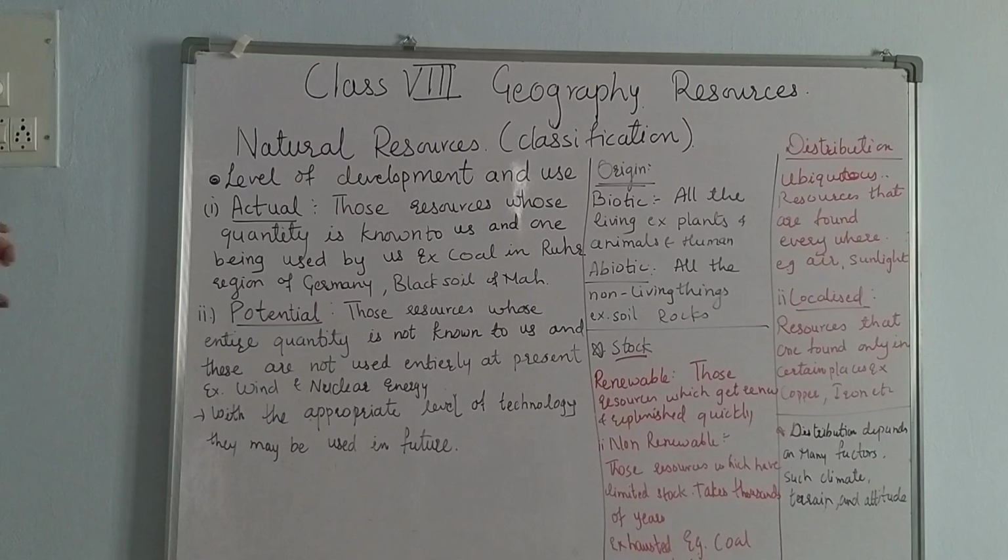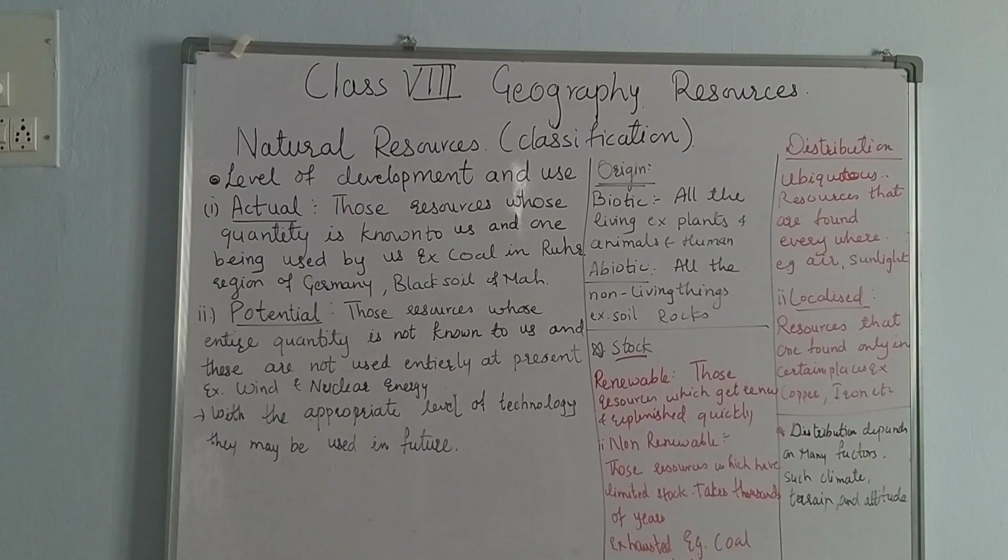There are two types, actual and potential. First, actual means how much resource we have on this earth's surface. And next is potential, which we will see. So actual means those natural resources having a good quantity known to all of us.